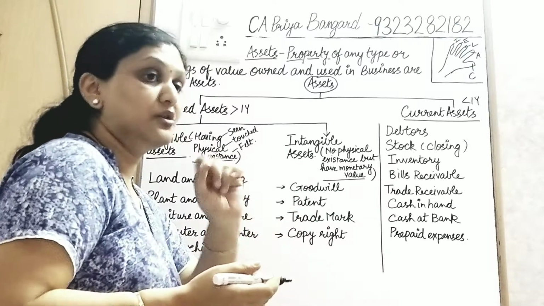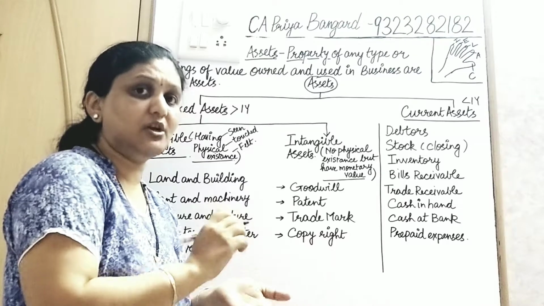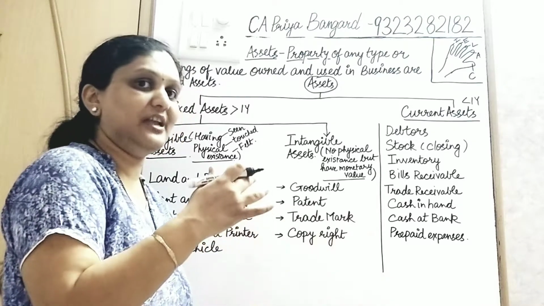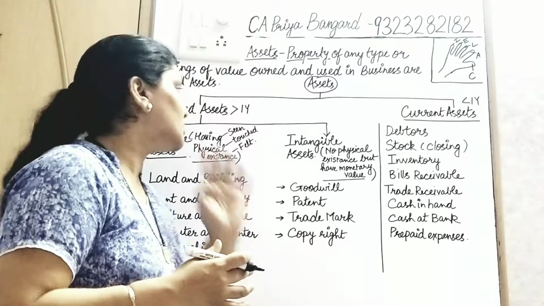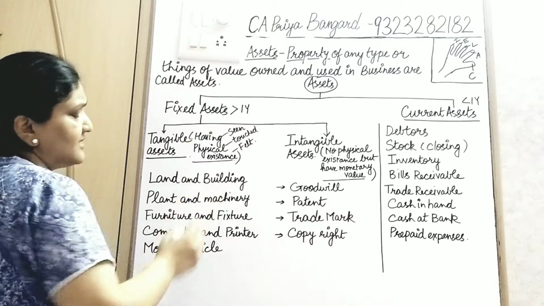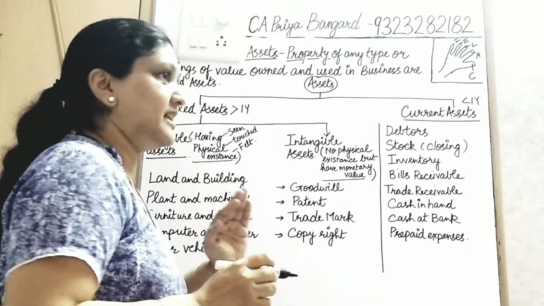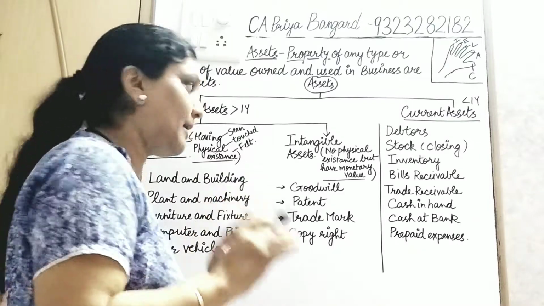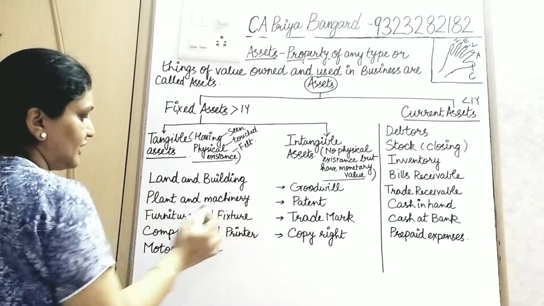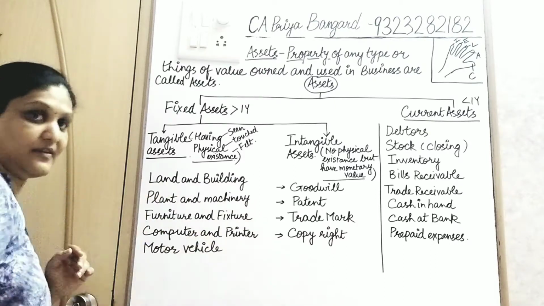It is helpful for doing your accounts work. You sit on a table and chair and do it, right? And you are not going to change that table and chair every year. So a tangible asset has physical existence, that is, it can be seen, touched and felt. The tangible assets a beginner needs to remember are land and building, plant and machinery, furniture and fixture, computer and printer, motor vehicle.